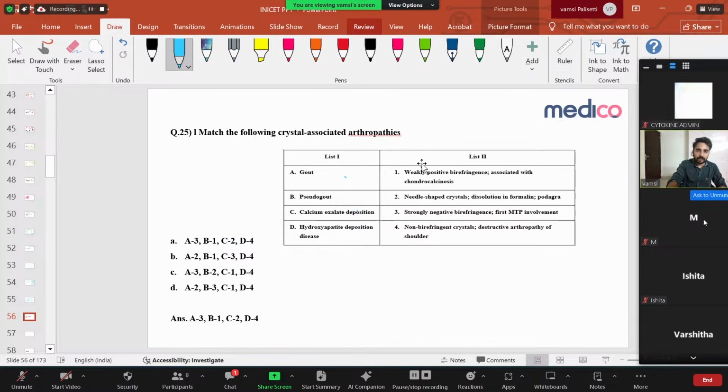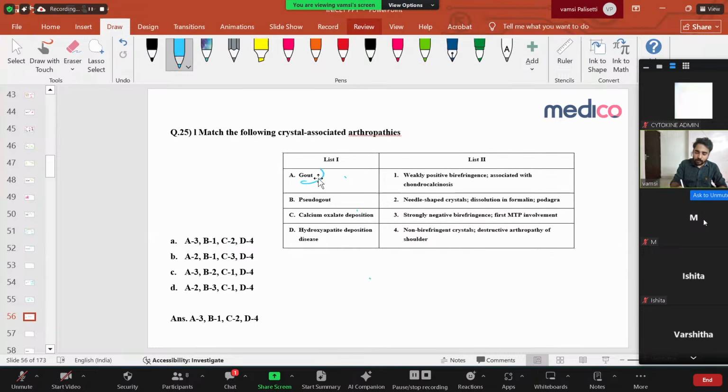Right. So what about gout? We already know gout always causes hyperuricemia, with uric acid crystals. These are negatively birefringent crystals. The option with strong negative birefringence and involvement of the first metatarsophalangeal joint is gout. Simple. And pseudogout again is weakly positive birefringent, but it's calcium, and they have chondrocalcinosis. Very, very important: pseudogout has chondrocalcinosis. If you take the knee joint, the cartilage will be calcified. That chondrocalcinosis is seen on X-ray.